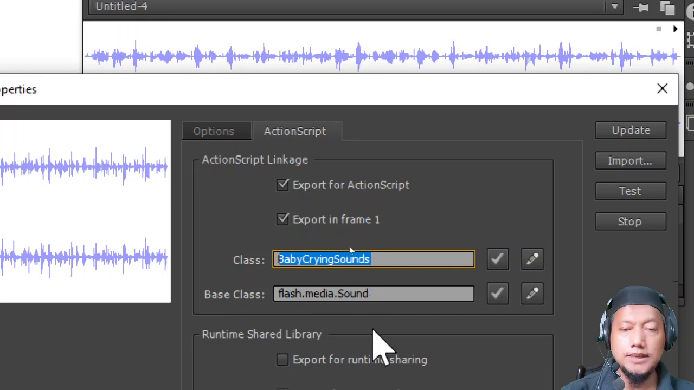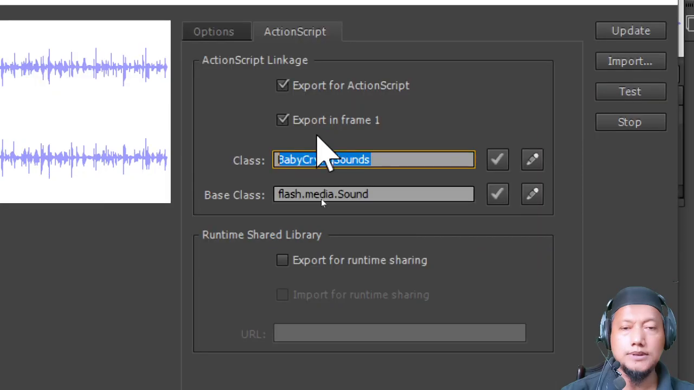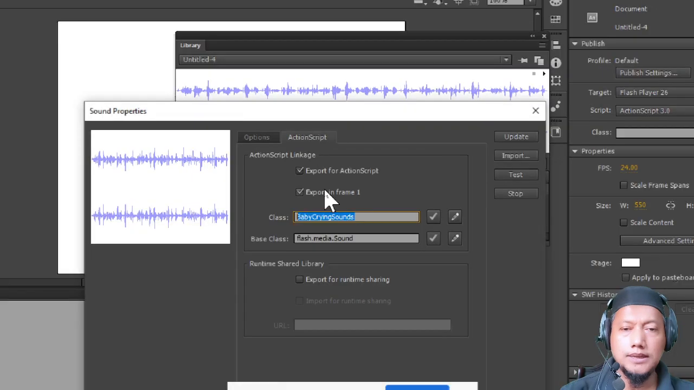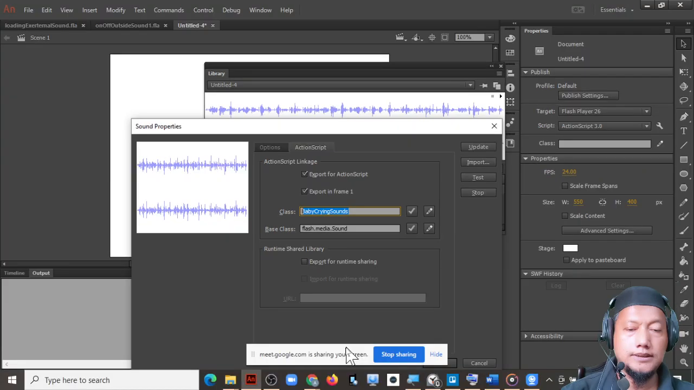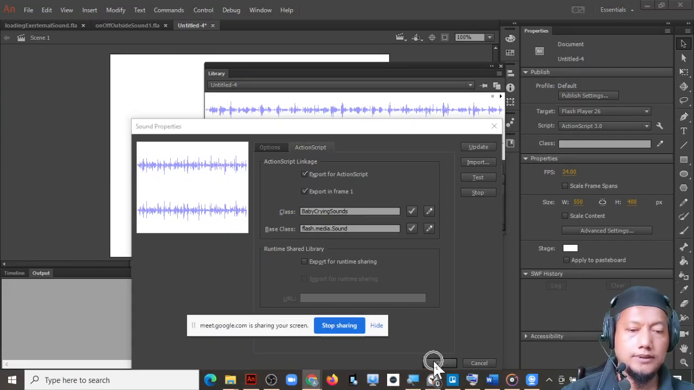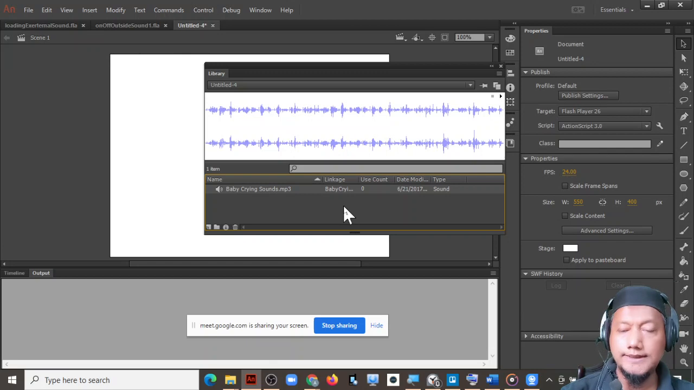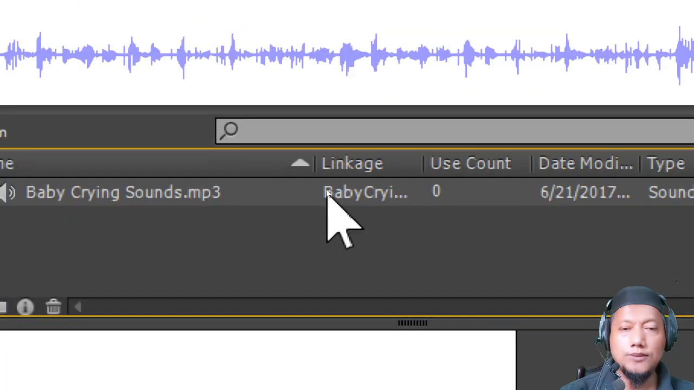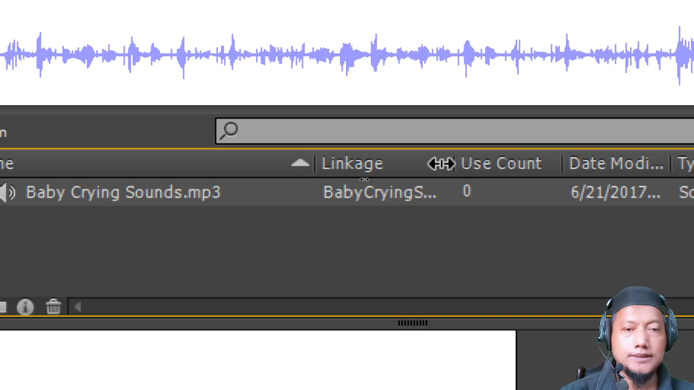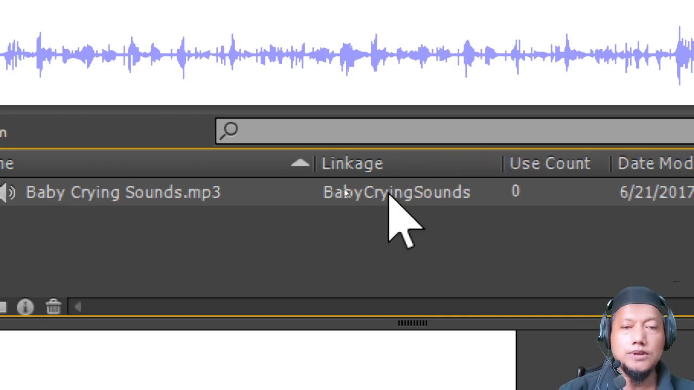Okay, and then you can choose the export. Then click OK. Okay, and just click OK. And now you can see that in our library we have a linkage here. So this is a class name that you can use to connect your coding with your sound in library.